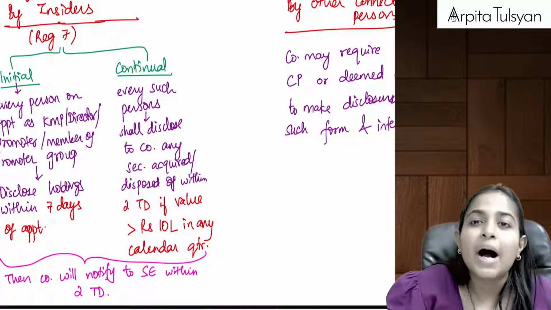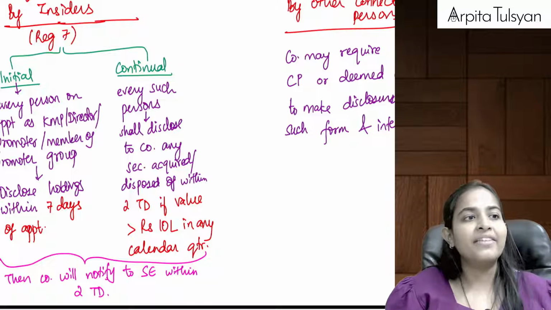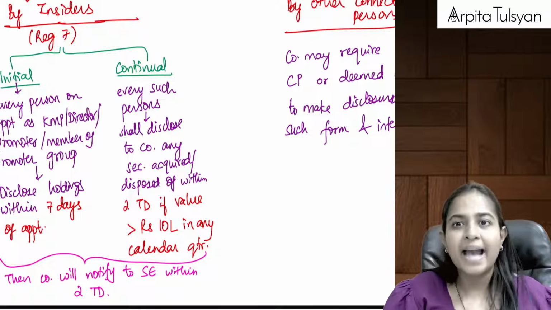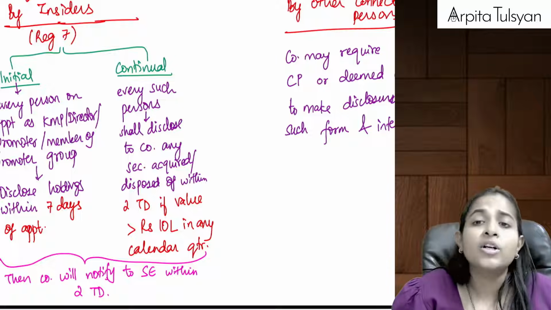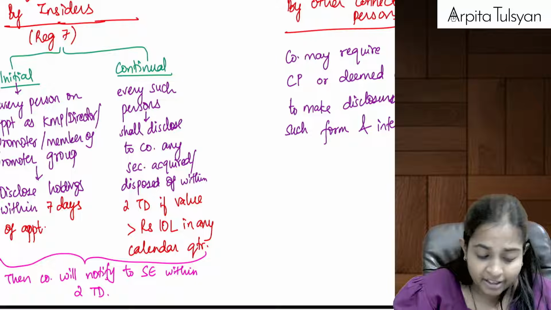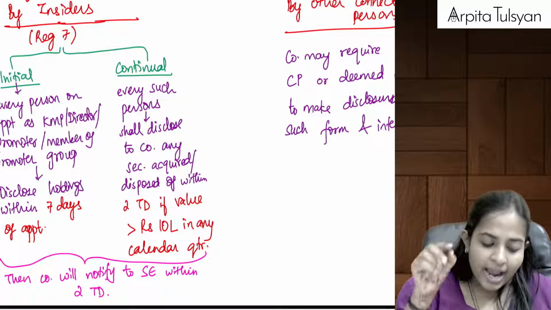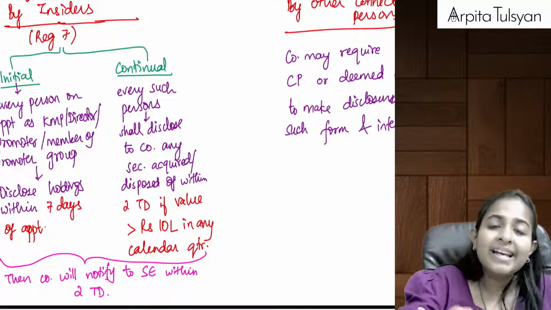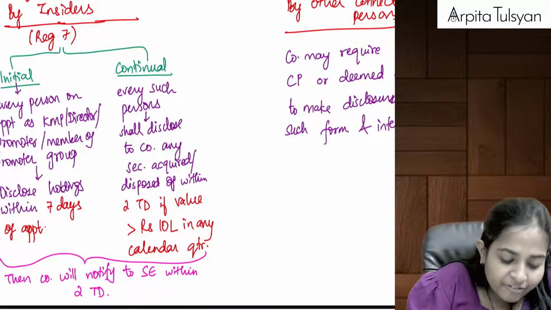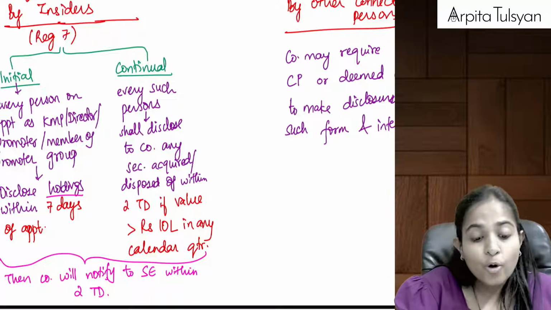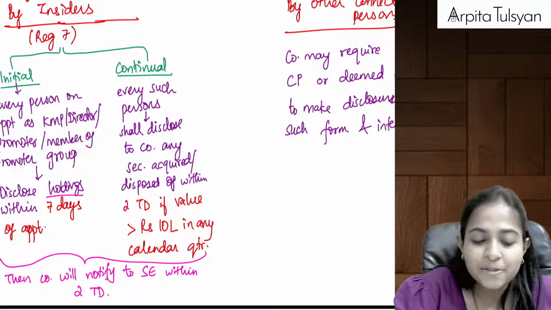Whenever they get appointed in the company, okay, whenever they come into the company as KMP, as director, as a promoter, as a member of the promoter group, etc., as soon as they are appointed, within 7 days they have to disclose their holdings. Okay, wherever you are holding securities, please disclose it.